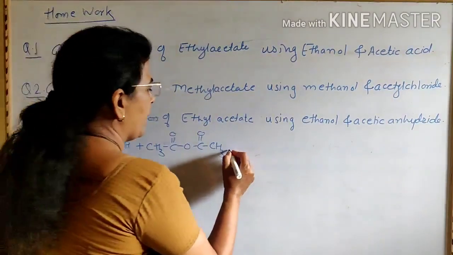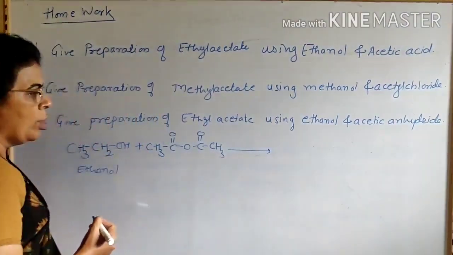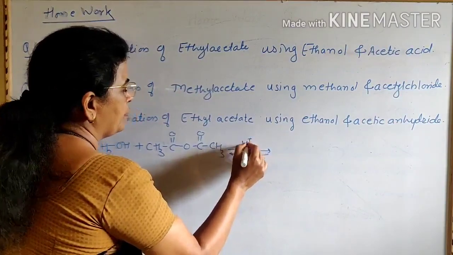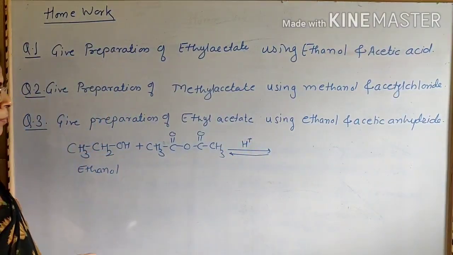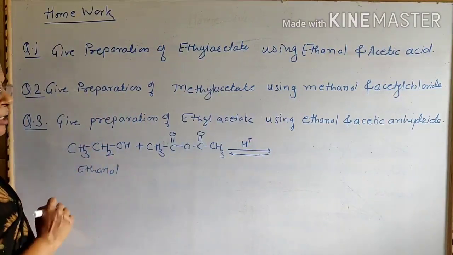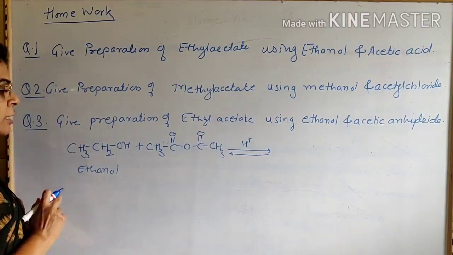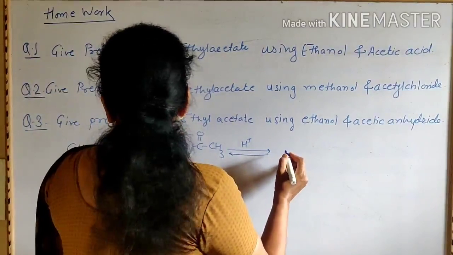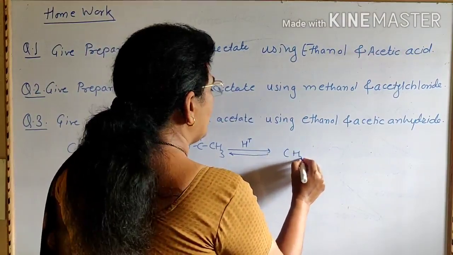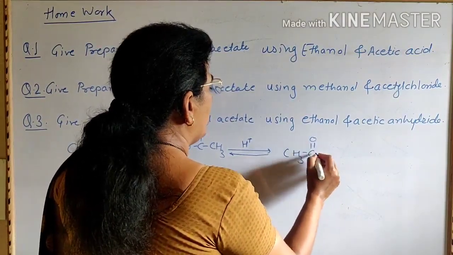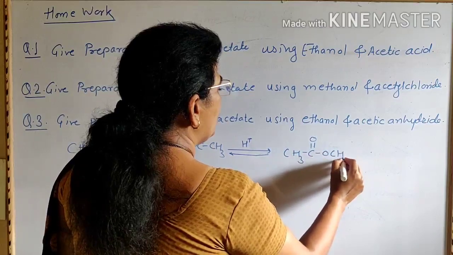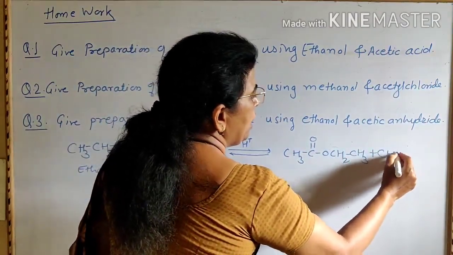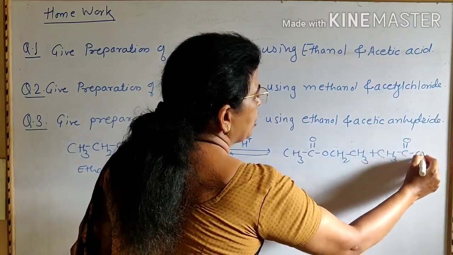Now here, in presence of H2SO4, that is the acidic medium, it undergoes esterification reaction. This is special esterification reaction to form CH3 C=O O CH2 CH3 plus CH3 COOH.